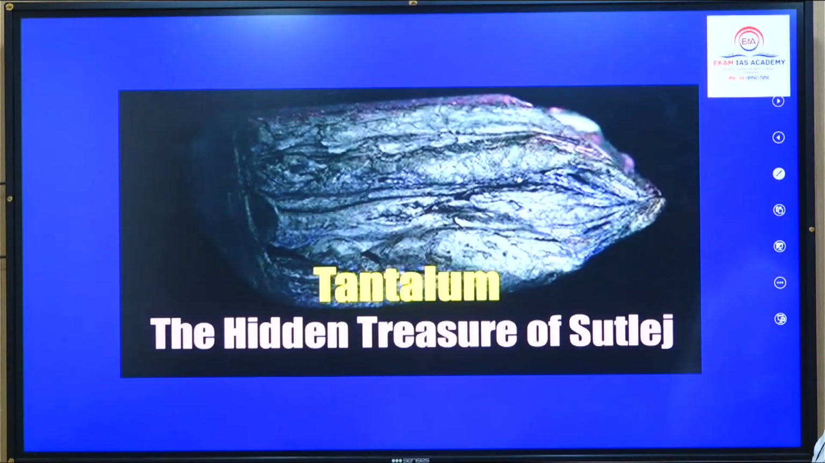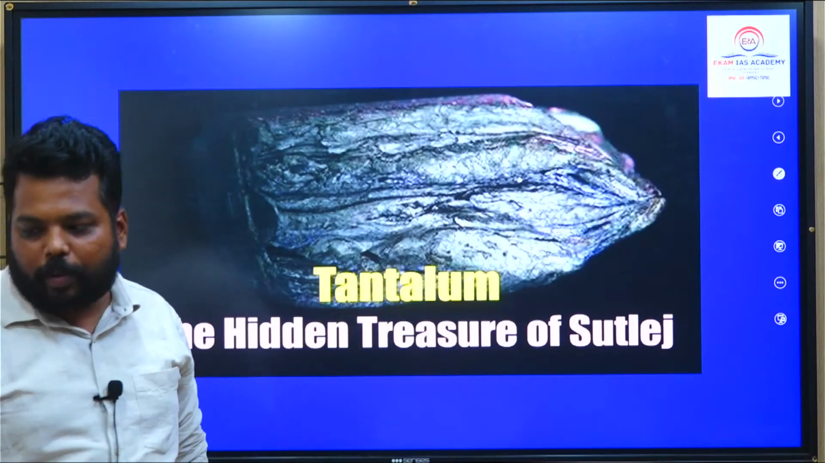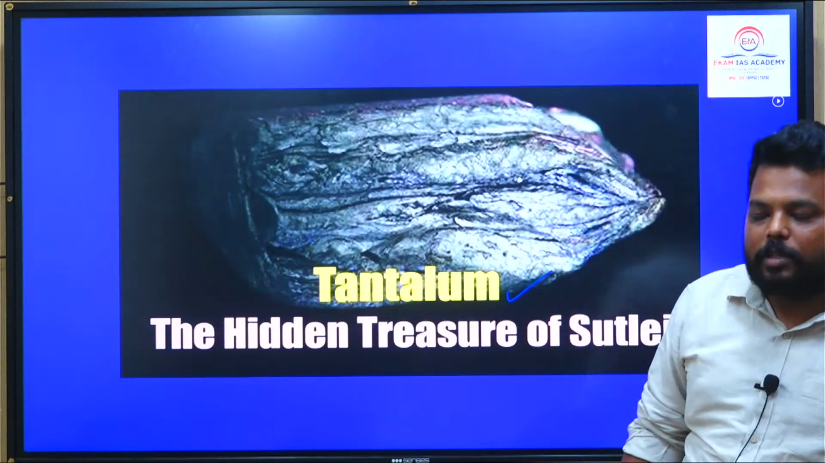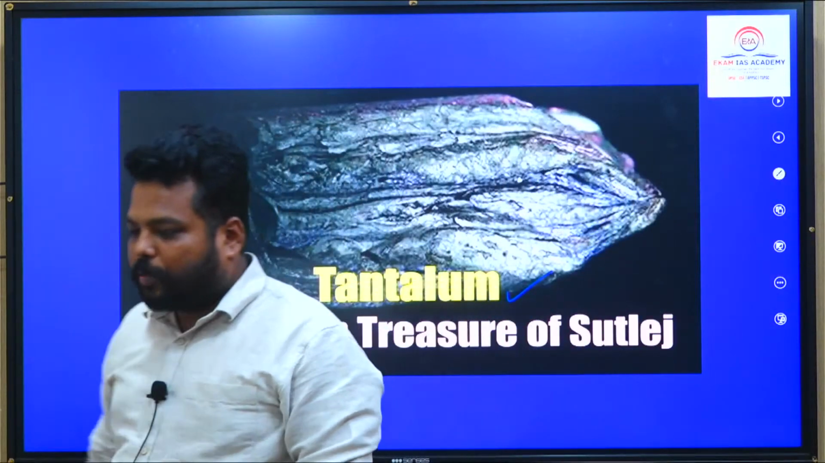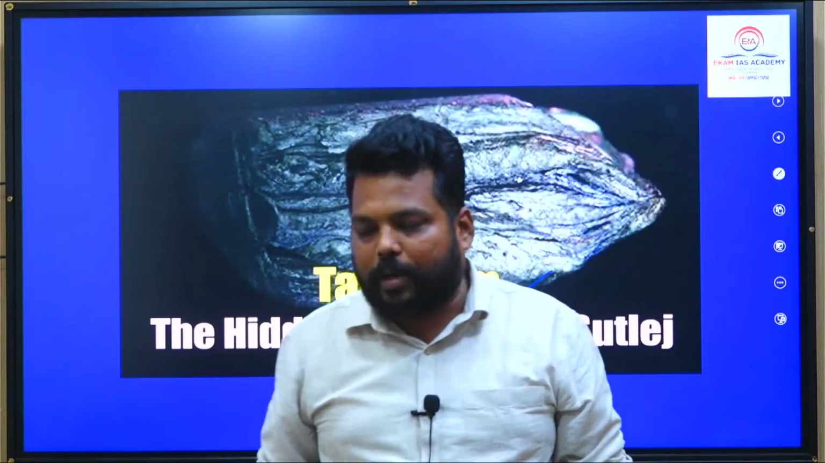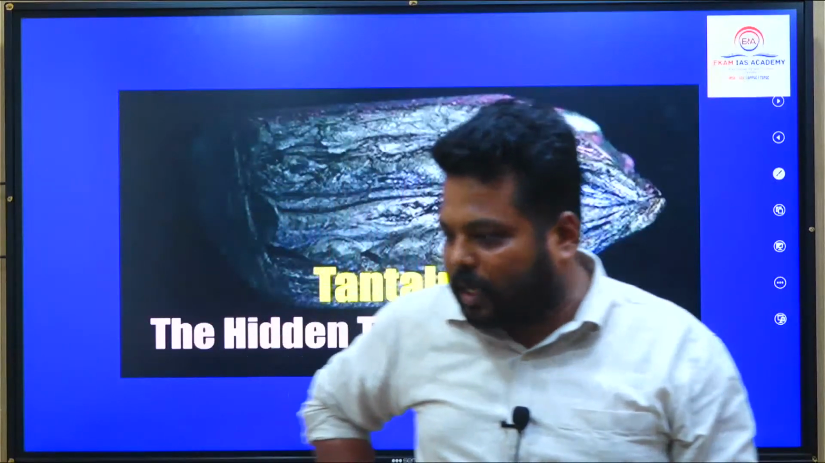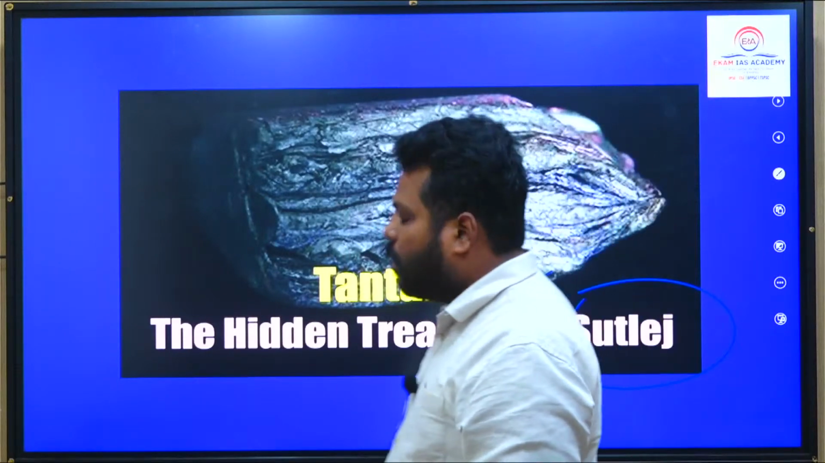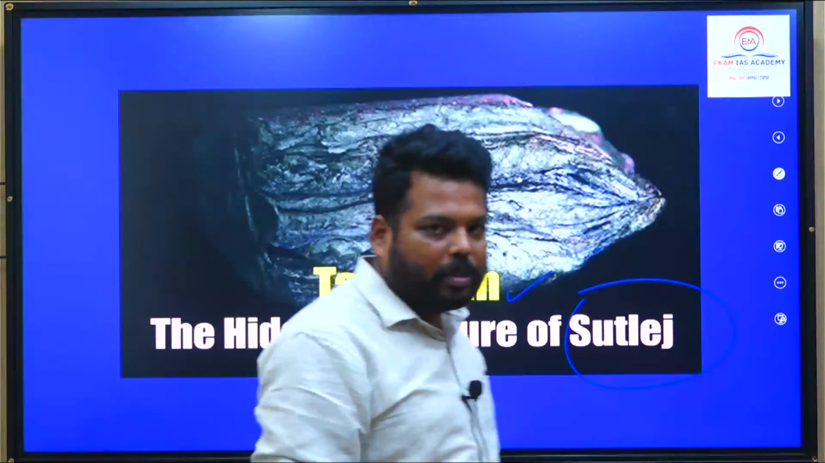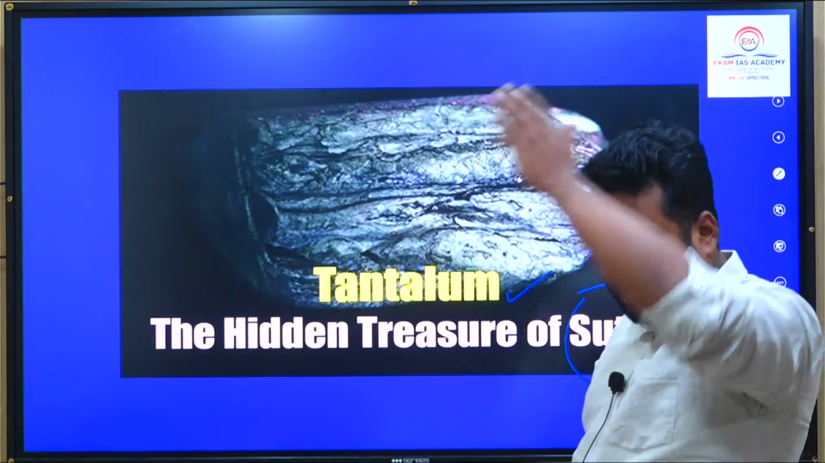Ok, and tantalum was in news generally, which is one of the rare earth metal elements. So it was found, the hidden treasure was found in Sutlej. They might ask, tantalum recently was in news, and this particular tantalum is found in which of the following regions, and the answer is Sutlej. Or else they will extract a question that if you want to extract tantalum, which of the following are the best sites to visit? The answer is Sutlej River, which originates from Mansarovar Lake, enters India through Shipki La Pass, has the Beas River merging, has Bhakra Nangal Dam located on it, and merges with the Indus River near Mithankot.